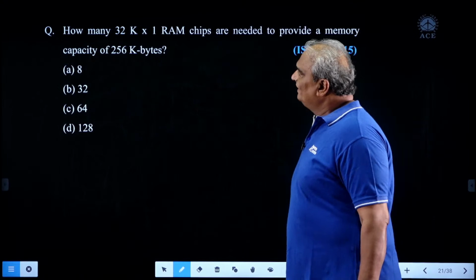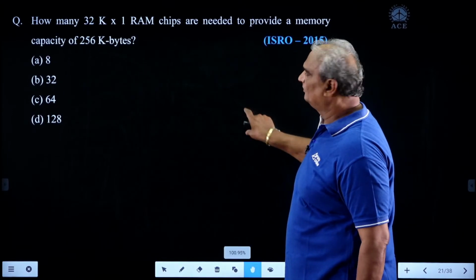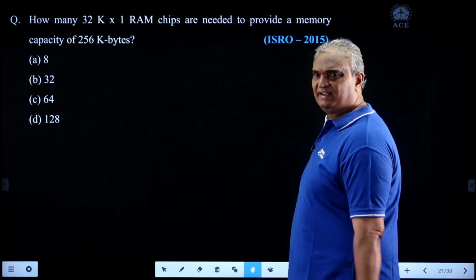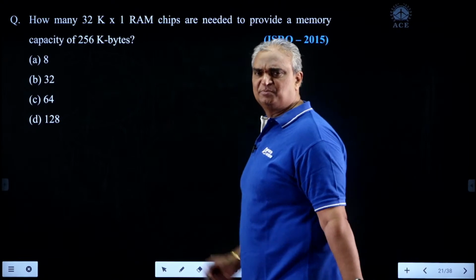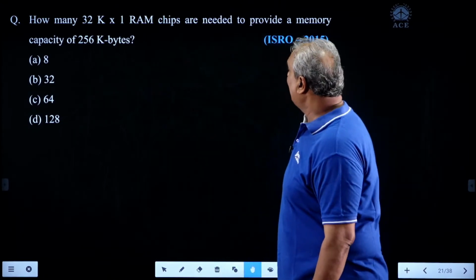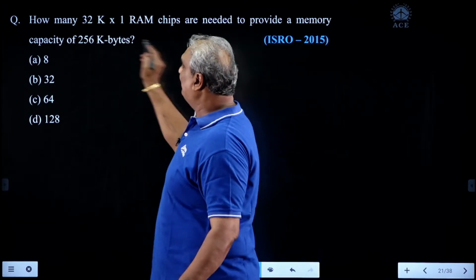Next, look here. Another question, it is also related to memory. Already we have solved this type of question earlier, and it takes maximum half a minute. How many 32K into 1 RAM chips are needed to provide a memory capacity of 256K bytes?